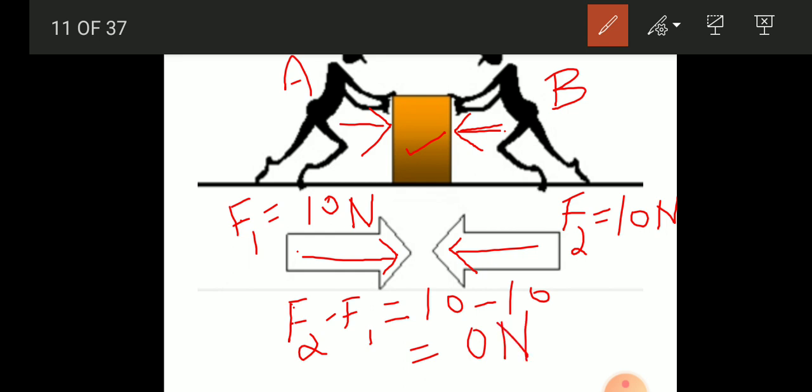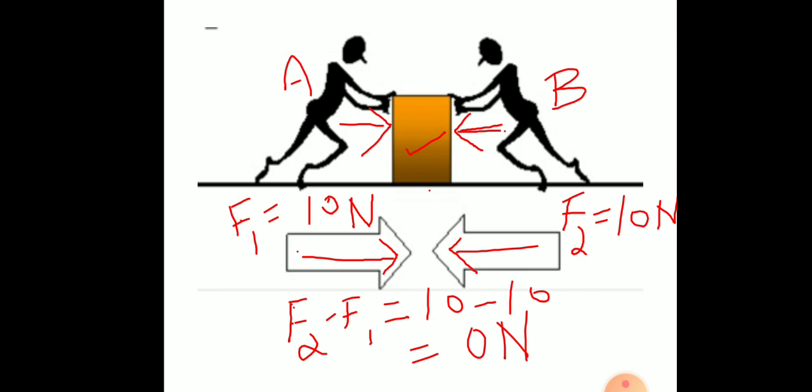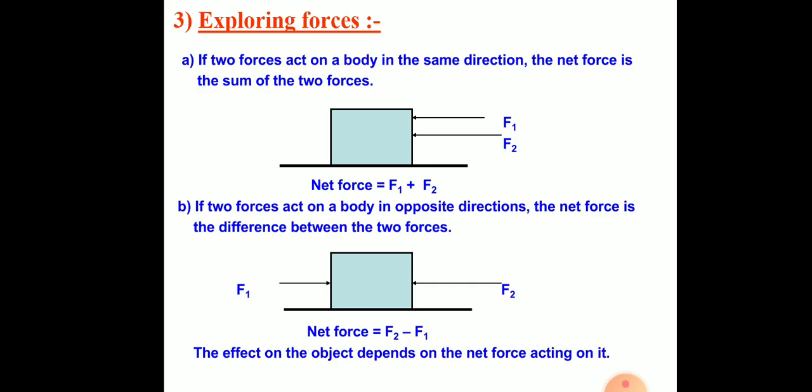So in this case, the net force on this object is 0 Newton, and is it going to move? No, because when the net force is 0, that means the object will be at rest position. It is not going to move towards right, or towards left. That means the net force is 0. When both the persons are applying equal force, then the object remains at rest position. Yes, let us conclude now.